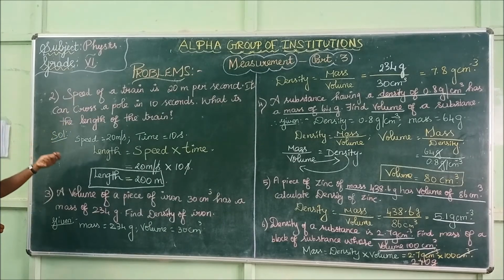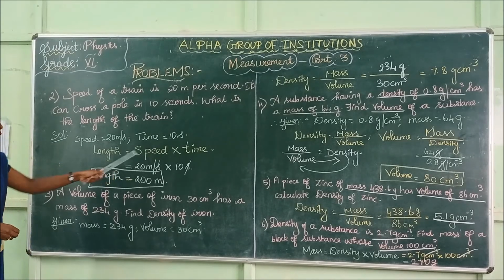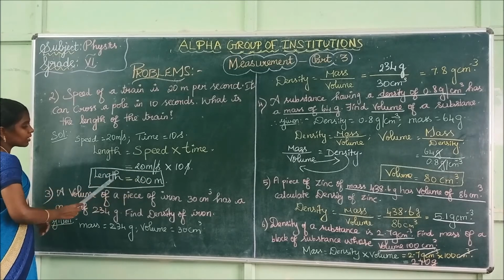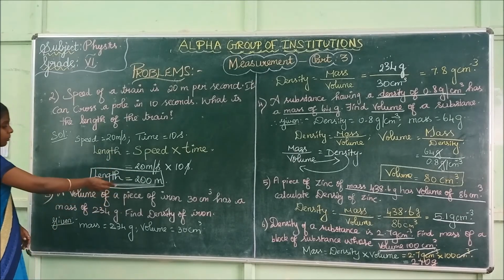They are asking us to find the length. So what is the formula for length? Length is equal to speed into time. The speed value is given here and the time value is given here. Substitute the values and the answer is 200 meter. The length of the train is 200 meter.